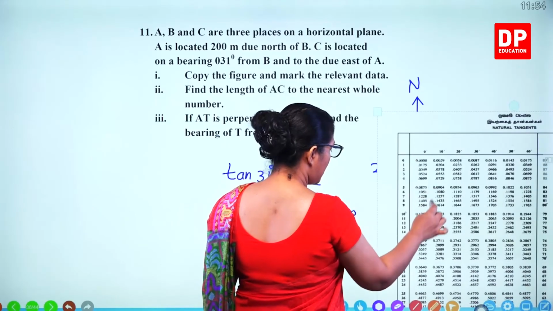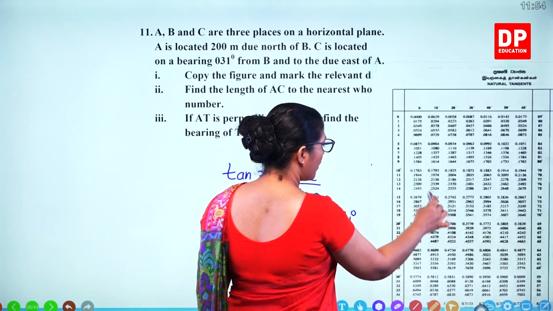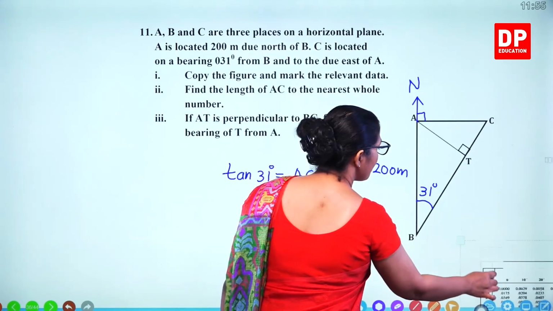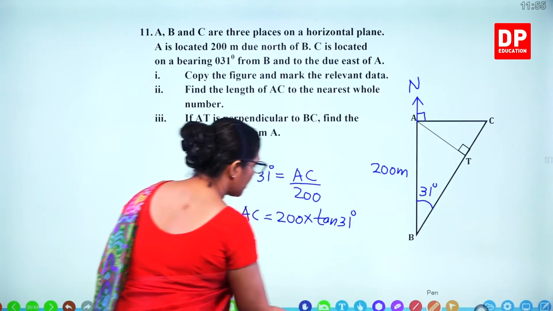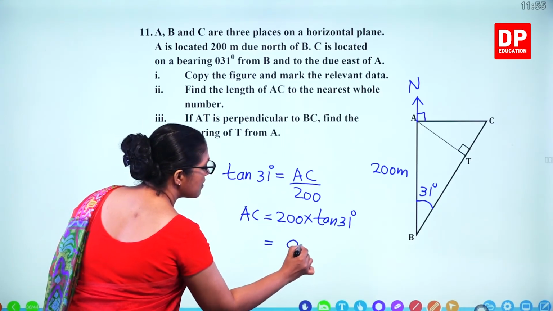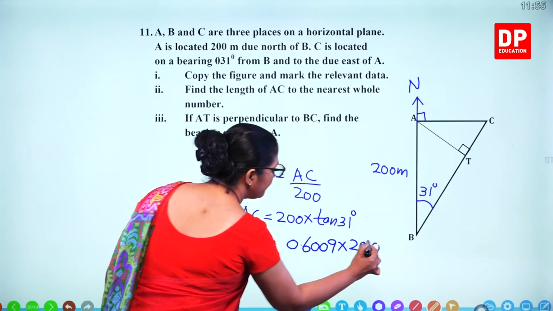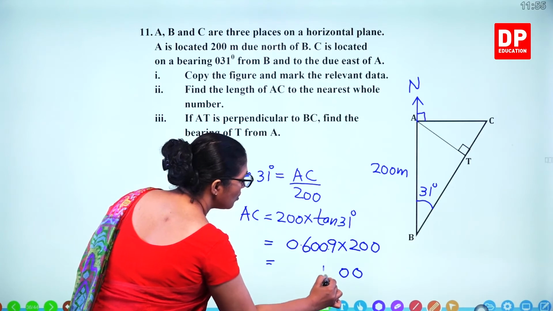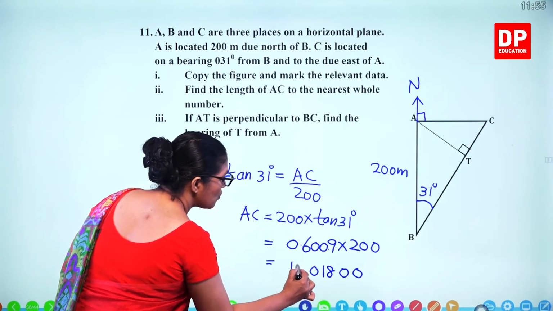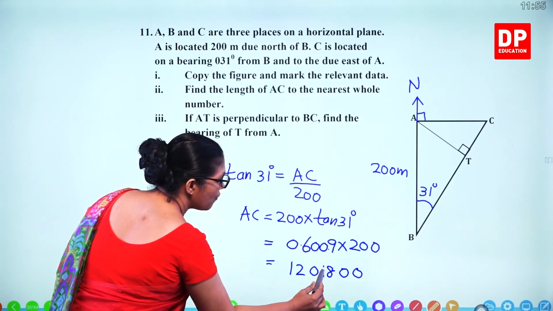So tan 31 is 0.6009. 0.6009 times 200. 2 zeros and multiply by 2. 18 and 12. 4 decimal places: 1, 2, 3, 4.